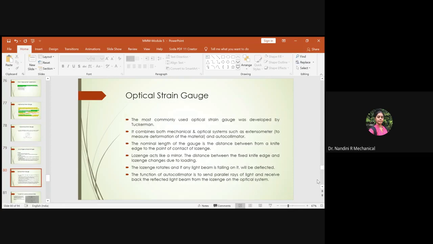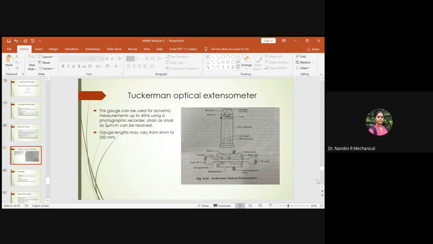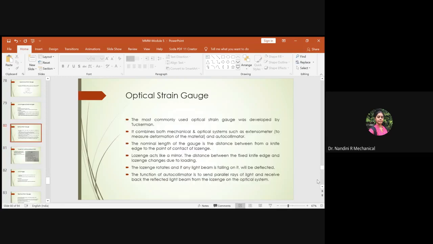Now we are going for optical strain gauges. The most commonly used optical strain gauge was developed by Tuckerman, and hence it is called the Tuckerman optical extensometer. So it is named after the person who invented it. What does this optical strain gauge consist of? It is a combination of both mechanical and optical systems. Why? It is using an extensometer and an optical meter.